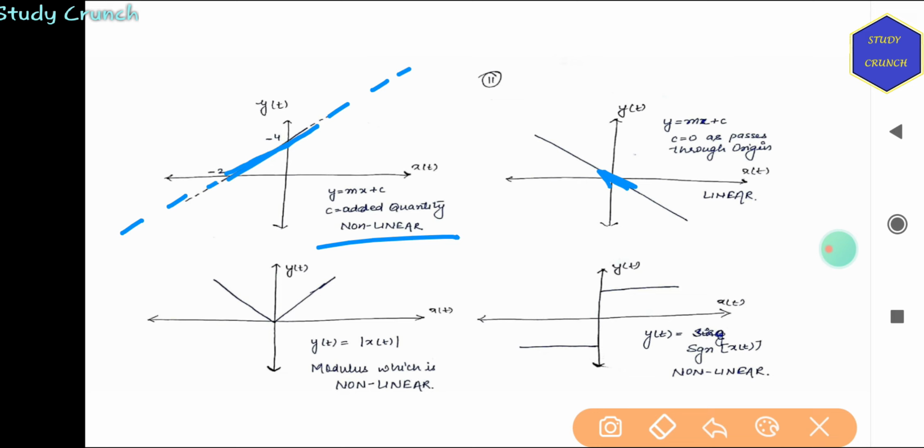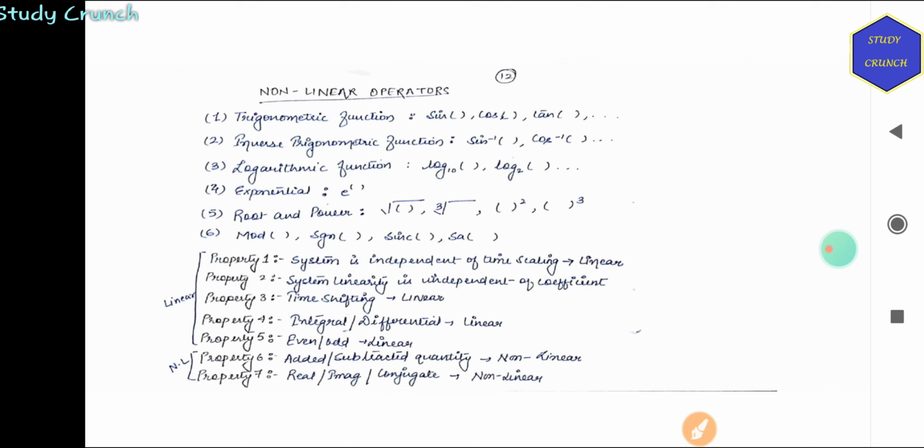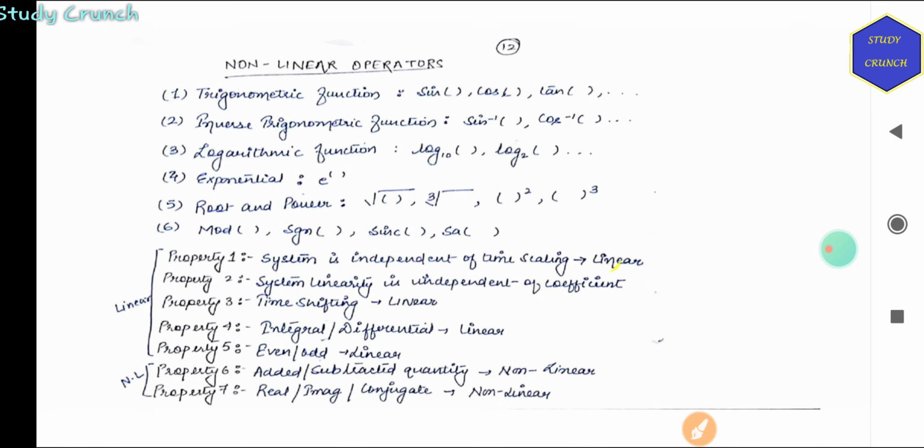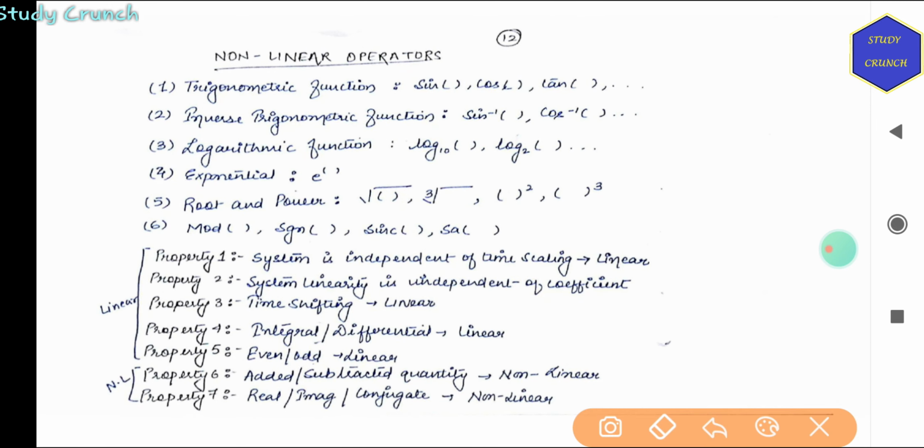If we have modulus, this will be non-linear, and if we have a sine function, then it will also be non-linear. So to sum up, the non-linear operators: trigonometric functions are non-linear, inverse trigonometric non-linear, logarithmic functions non-linear, exponential, root, power, and modulus non-linear.